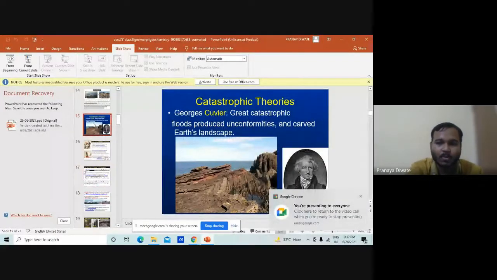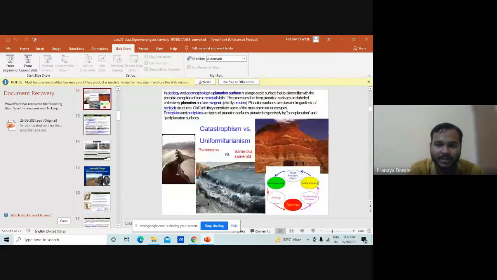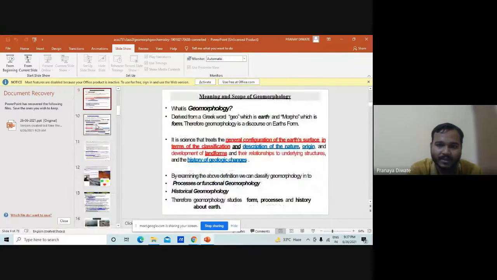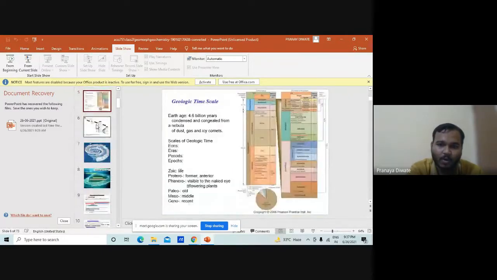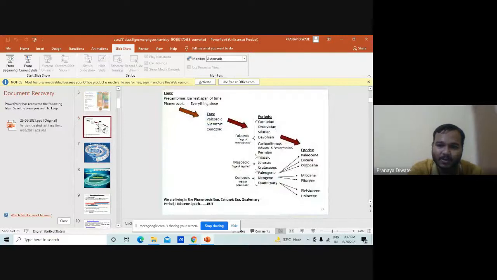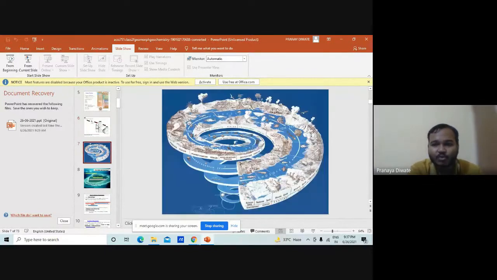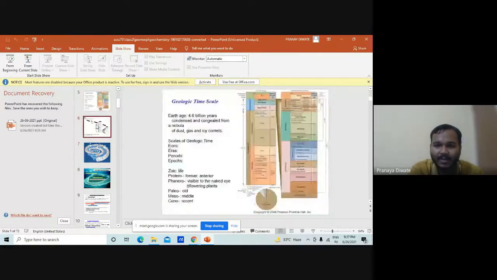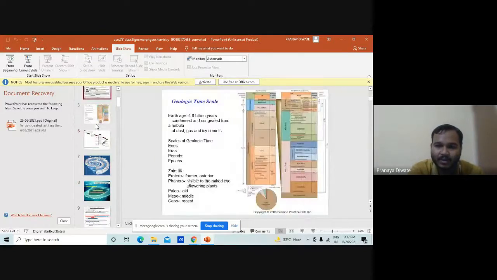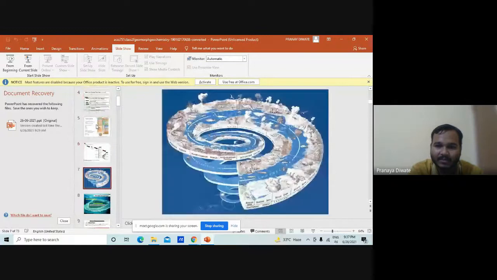So this is all the general introduction about geomorphology. Now we will see from this PPT how we can study geomorphology. Okay, so what is the geological time scale about? The geological time scale is divided into different parts. Then you have Earth history. Earth history is a sum of events.